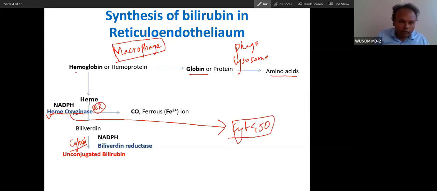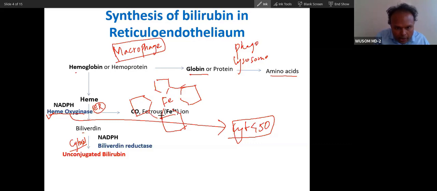It will convert heme into biliverdin. Because heme is a tetrapyrrole ring, this enzyme, heme oxygenase, will break the tetrapyrrole ring.